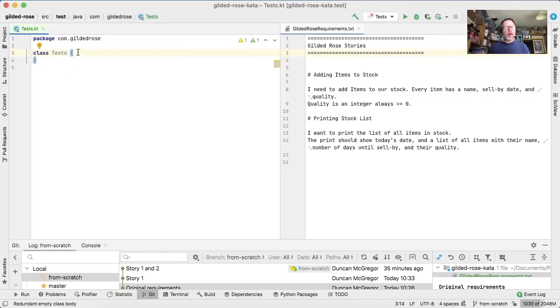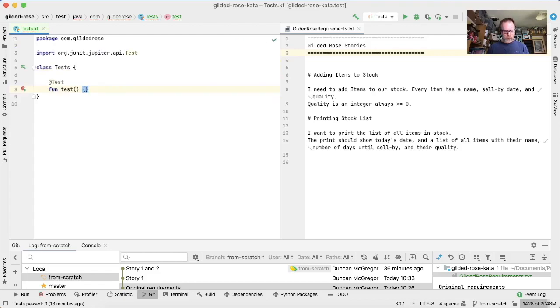Okay. In order to go further, we need a failing test, which means we actually need a test. So we're going to say test fun test, which does nothing. We're going to get a passing test that way, I suppose, but let's get a passing test.